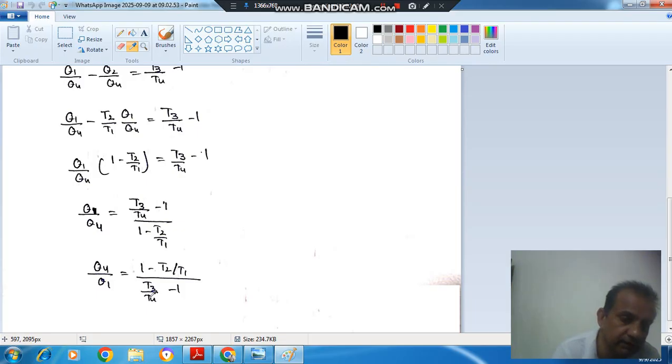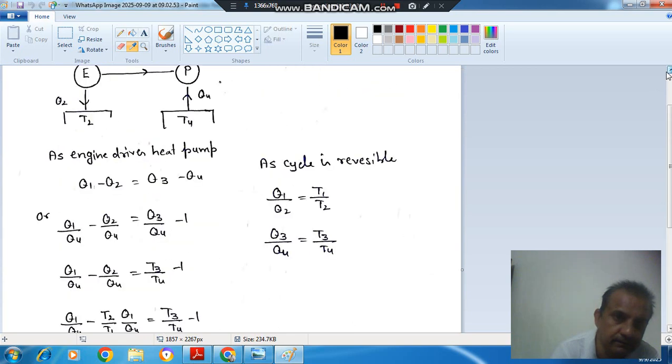So this is the required expression of Q4 by Q1 in terms of T1, T2, T3 and T4. Here the key point is we have to put the value of Q2 as Q1 T2 by T1 and put the value of Q3 by Q4 as T3 by T4, and we have to balance the work delivered by the engine and the work received by the pump. Another important point is the cycle is reversible, so we have to deal with these things to find the expression.